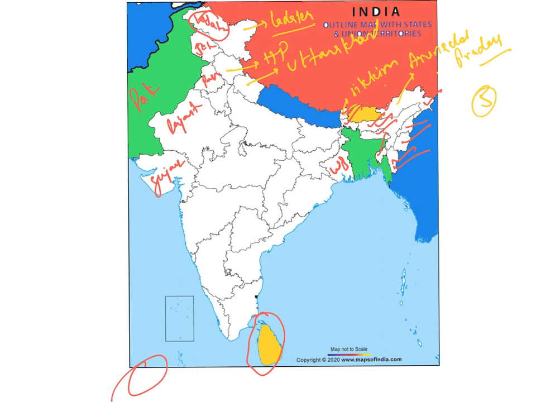Or you can expect questions like: which of the following states is not sharing a boundary with Bhutan? Which of the following states is not sharing a boundary with Bangladesh? They may ask you some slightly confusing questions. They may twist it. So you must be well aware of the states that share a common boundary with other countries. So it is very, very important. And you can expect many more questions from this.